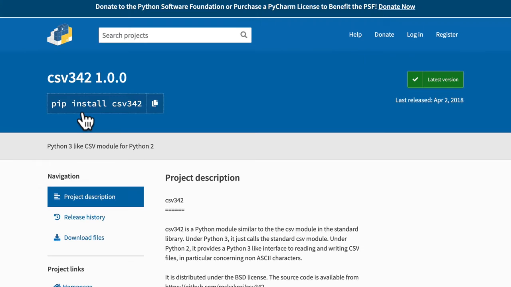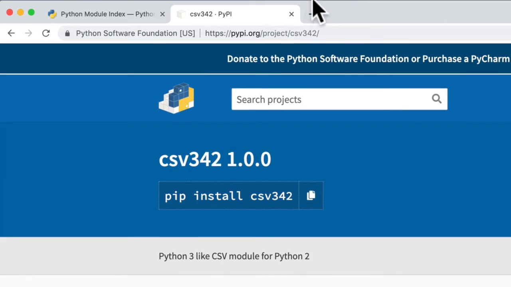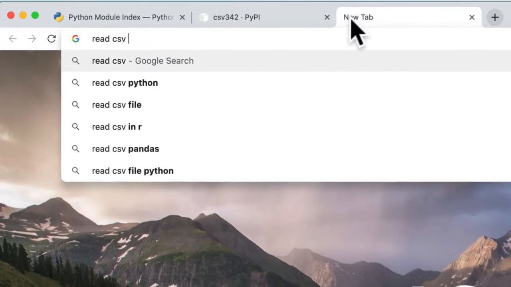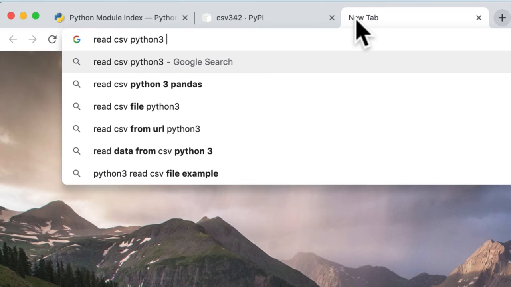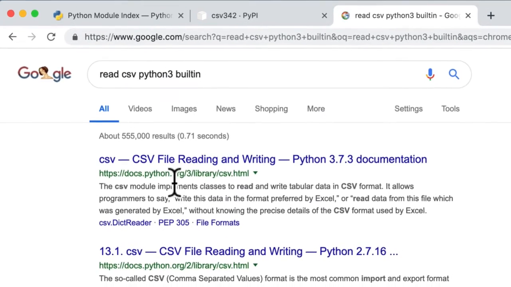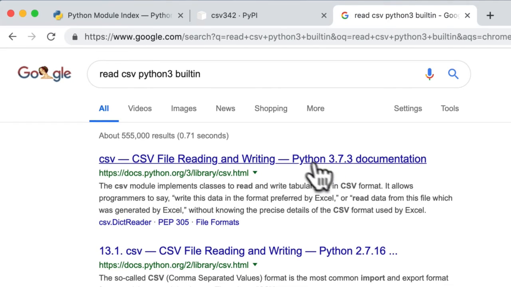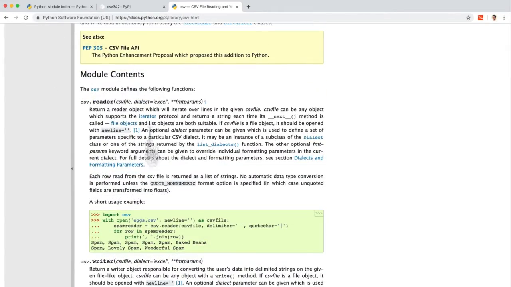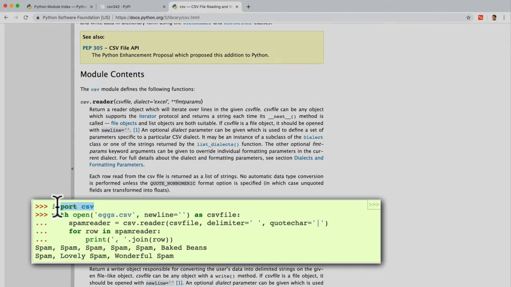You can go to the homepage of the project. What I like to usually do is, let's say I wanted to read CSV files. I would search read CSV Python 3 and then maybe add built-in to see if there are any built-in modules. And I see over here that there's some official Python documentation that maybe I can read, and I see that it has import csv.